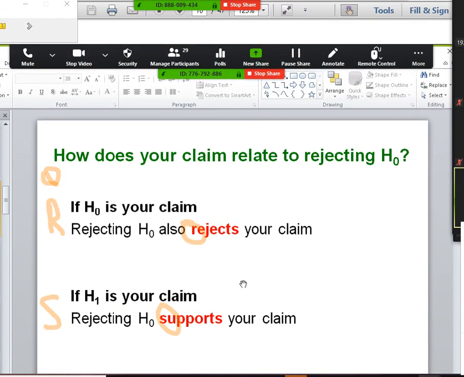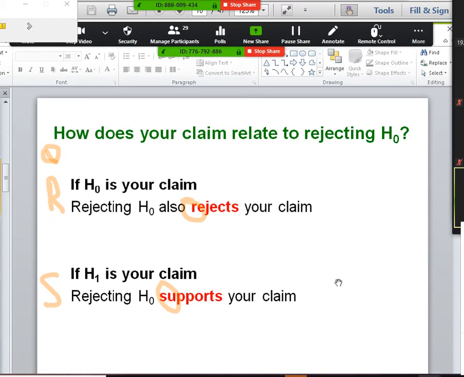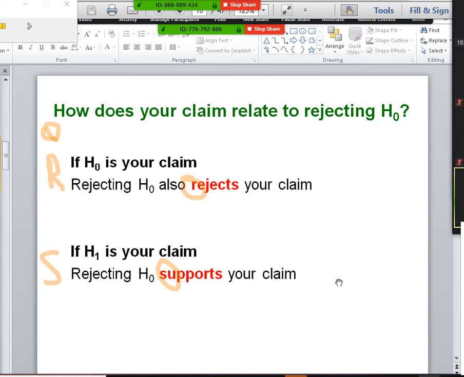Okay. And then step 5, we start looking at how our claim relates to rejecting H-naught. So this is the beginning of step 5. Remember, we had that alphabet Q, R, S, T, U, V, right? This is just to help you start things off. It's a mnemonic to help you remember. Q just starts you off. R is for H-naught. S is for H1, because H-naught is first, H1 is second.